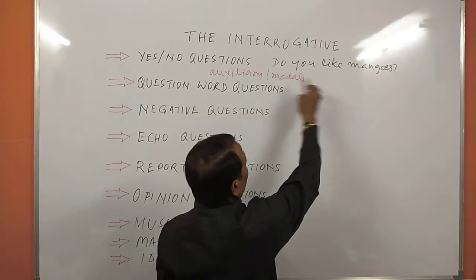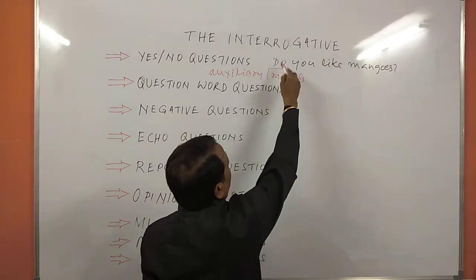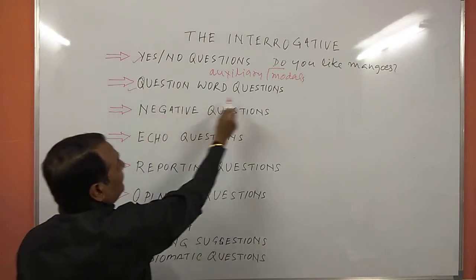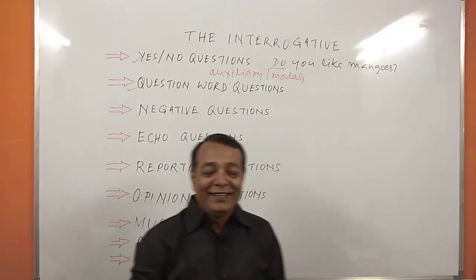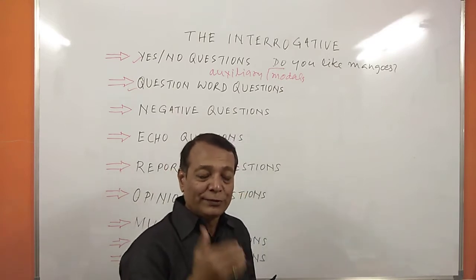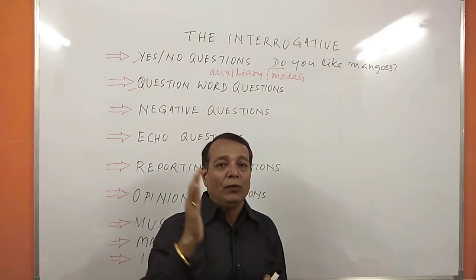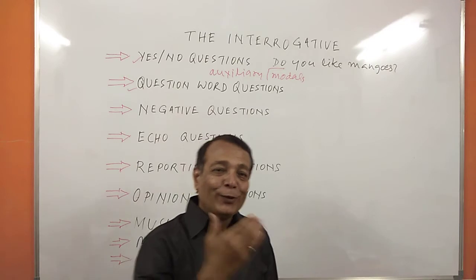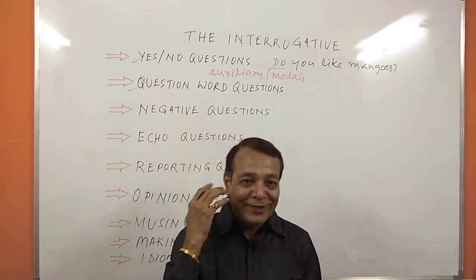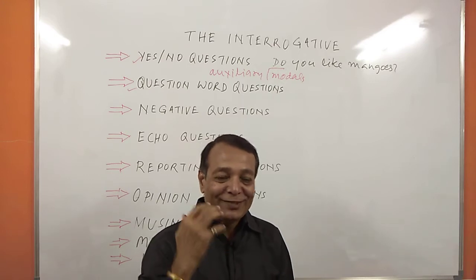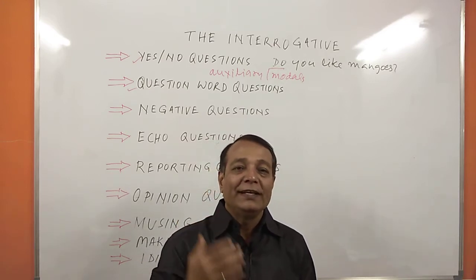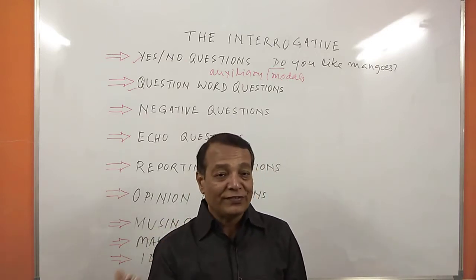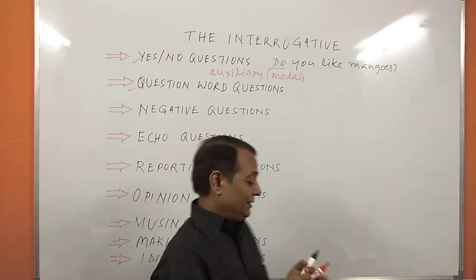You see, do you like mangoes? I have started with do here, right? The next category is question word questions. Here is the game now. Question word questions are questions that start with question words, just like what, why, when, where, how, whom, who. Actually there are a total of 9 question words, and these question words are used frequently in forming questions, but they are called question word questions because all these questions you are starting with a question word, right?